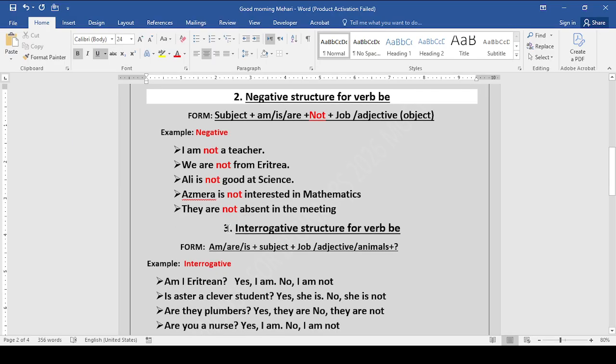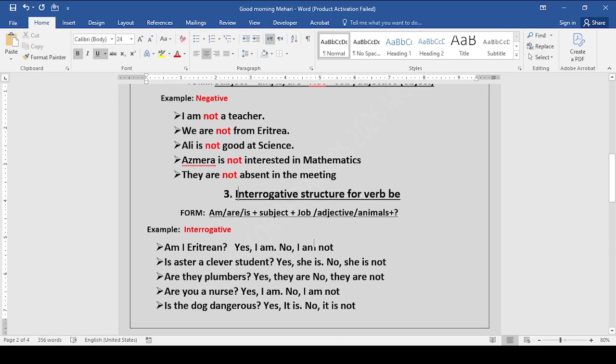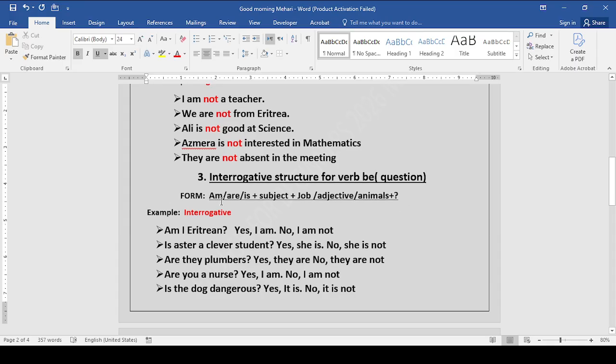So let's go to the third one, interrogative form. The interrogative form is a question. You have to understand how to ask questions. When you form a question, you have to remember the helping verb must be at the beginning of the sentence. For each sentence, you have to bring the auxiliary verb. It depends on the tense you are using.